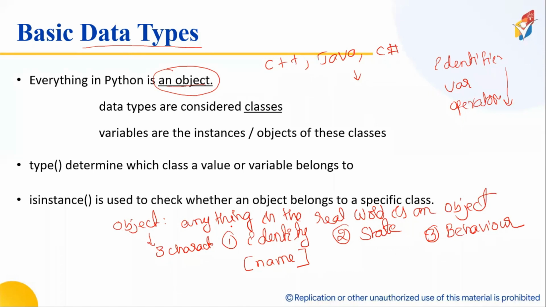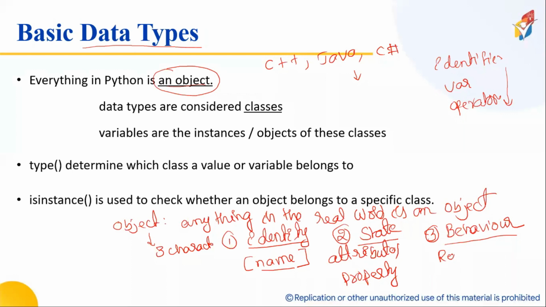Now, look here. Every object has 3 characteristics. The first one is identity, which is the name of the object. The second one is state. It is represented with attributes, also called properties. The third one is behavior.